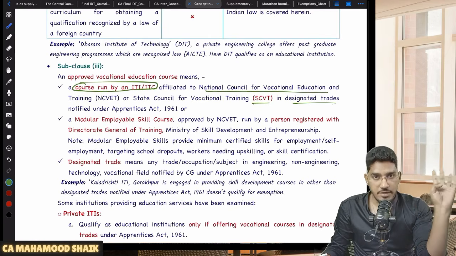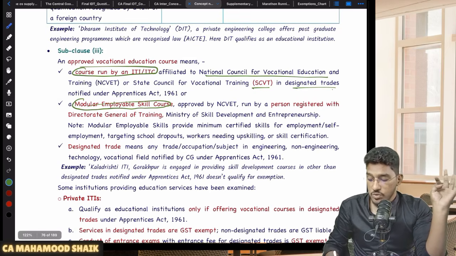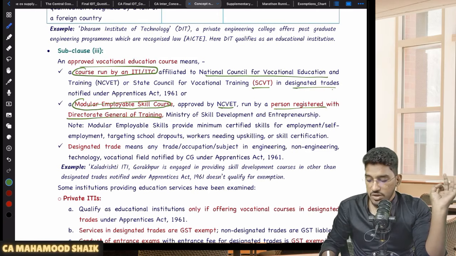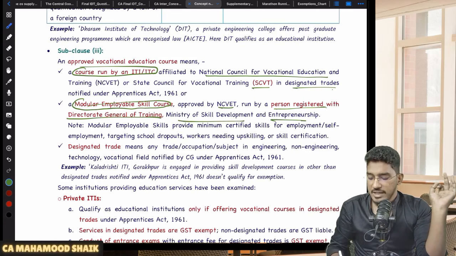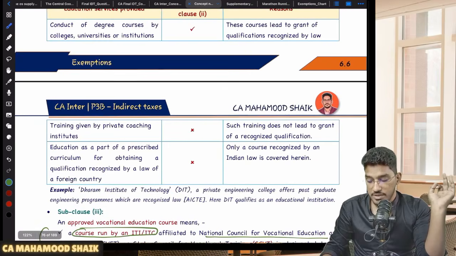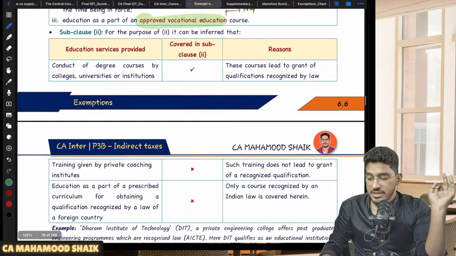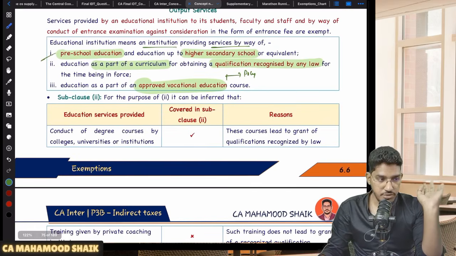So that will form part of approved vocational courses. Or it is a modular employable skill course which is approved by NCVET, by any person registered with the Director General of Training, Ministry of Skill Development and Entrepreneurship. If these courses are being run, they will also fall under approved vocational courses, and those institutes which are providing these approved vocational courses will also fall under educational institutions.